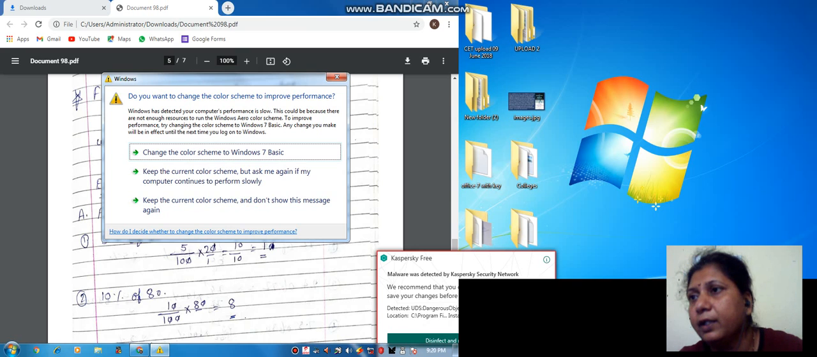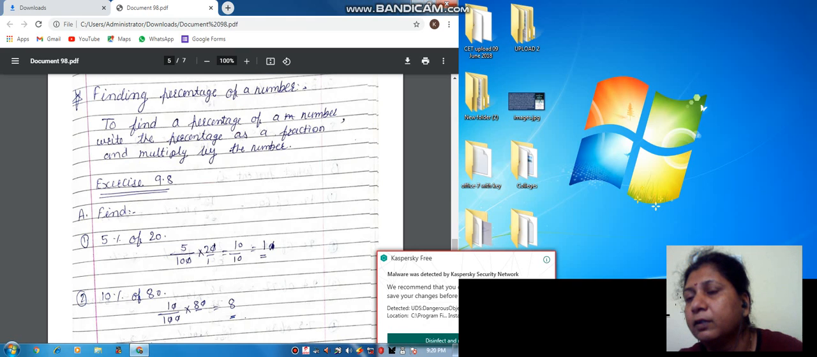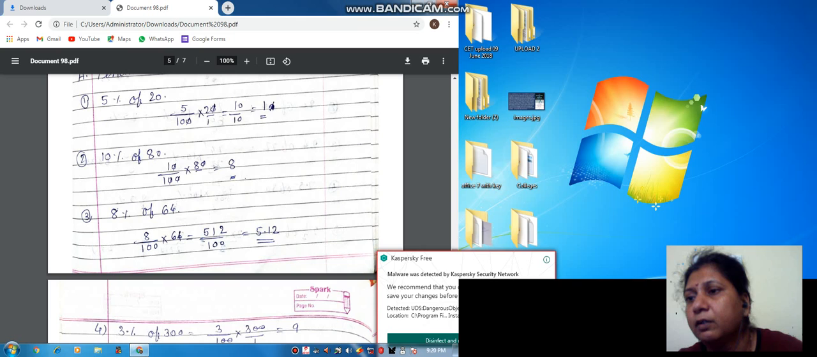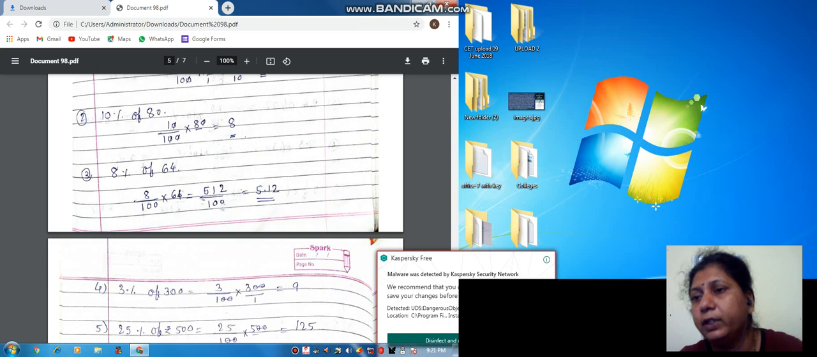Then next, see, 10% of 80, that means 10 upon 100 multiplied by 80. So 10 multiplied by 80, we get 800 upon 100, otherwise 0 0 will be cancelled, we get 8. Then 8% of 64, that means 8 upon 100 multiplied by 64. So if we multiply 64 by 8, we get 512 upon 100. Okay, so it becomes 5.12.